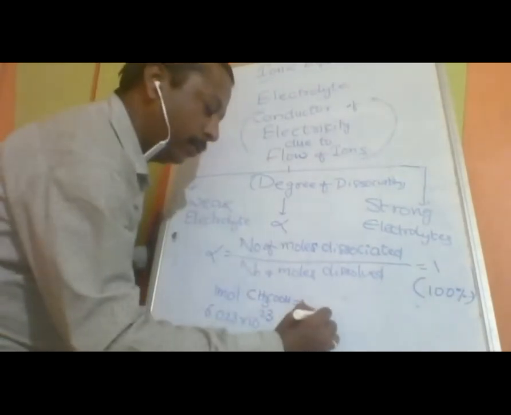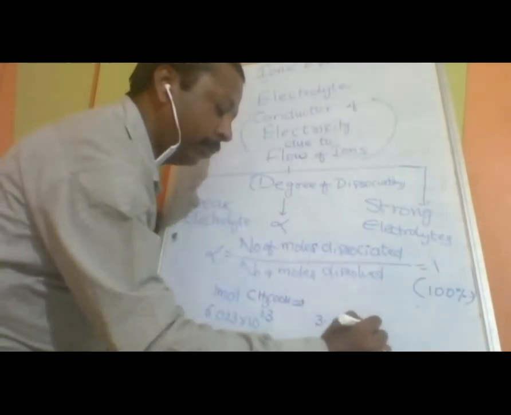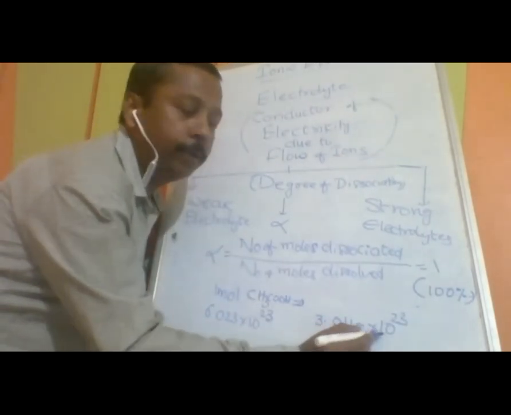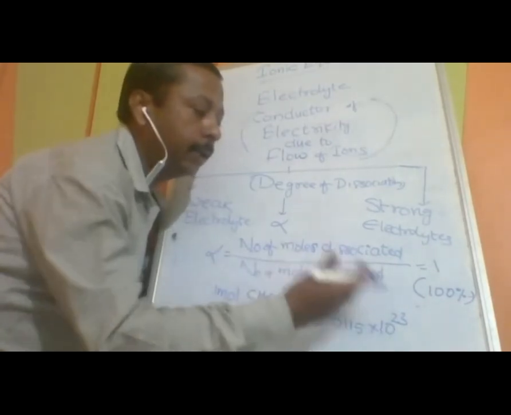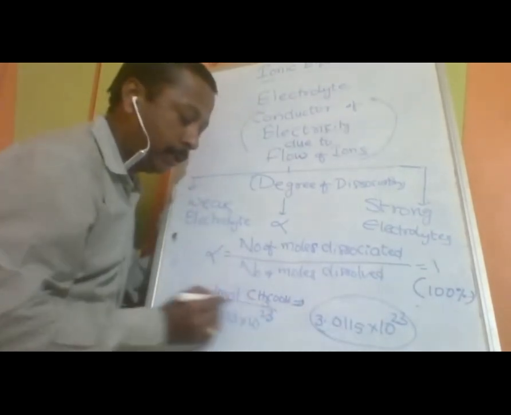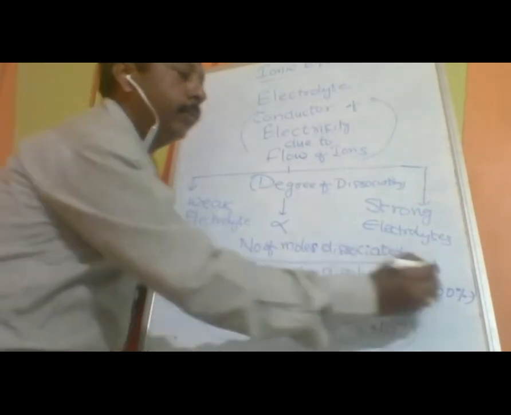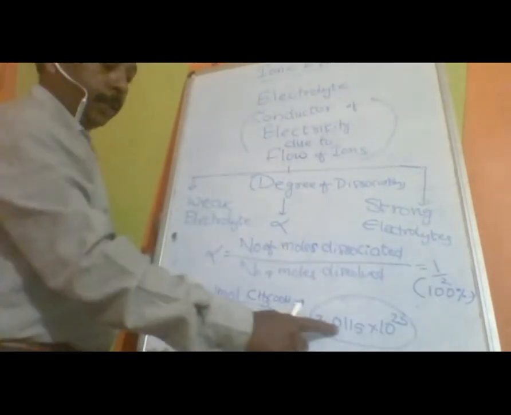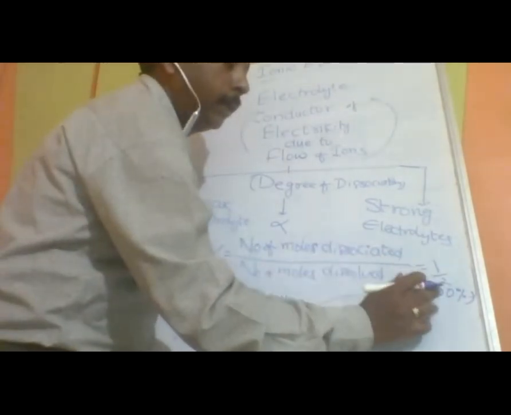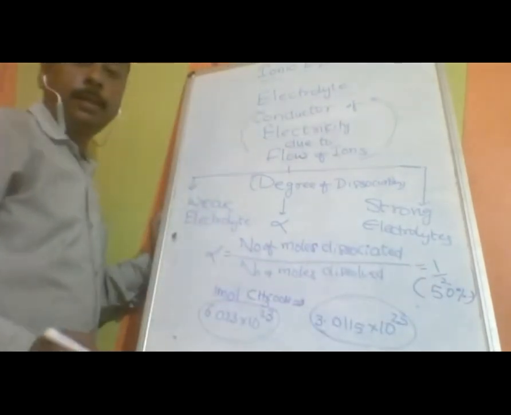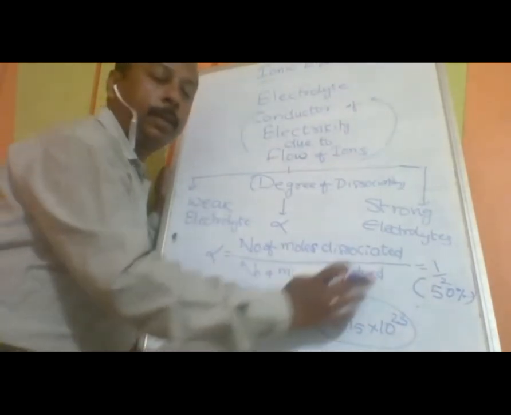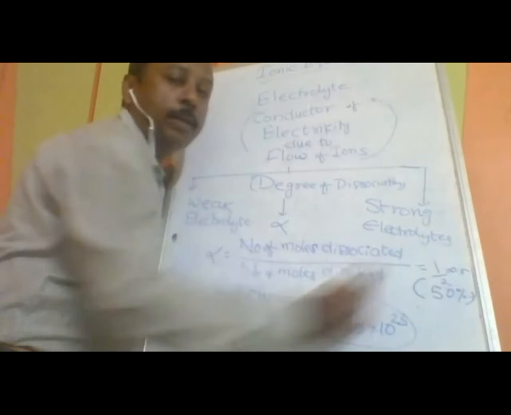Now here I am assuming that 3.0115 into 10 to the power of 23 ions are dissociated. So this will go in the numerator and this will be in the denominator. So this will give you 1 by 2. This is just double of this, or not? That means 1 by 2. Percentage wise, it is going to be 50%. So the degree of dissociation of acetic acid is 50% or 1 by 2 or 0.5.